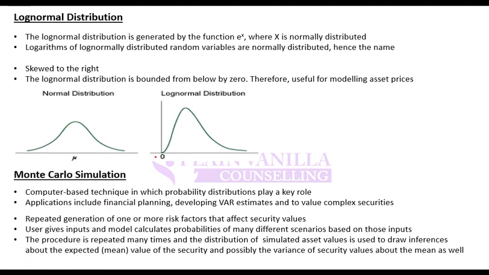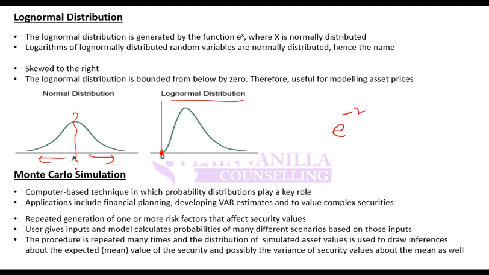Log normal distribution will be bounded by 0. It can never be negative. Even if you take e to the power minus 2, it will give you a positive number. So log normal distribution is never negative. It will be bounded by 0, while normal distribution can be negative.